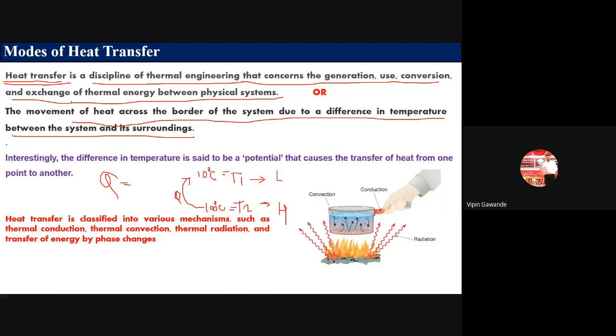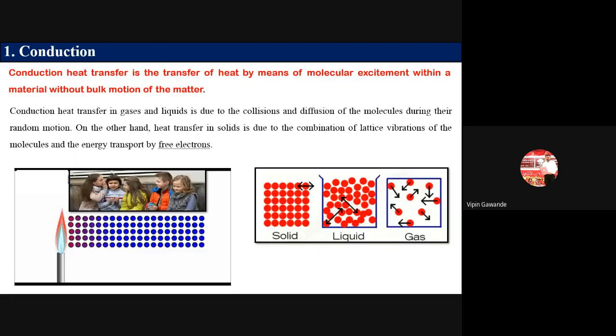Now there are three types of mechanism through which the heat gets transferred. One is called convection, another conduction, and radiation. So the modes of heat transfer are conduction, convection, and radiation. Now we'll see one by one what is meant by conduction, what is meant by convection, and what is meant by radiation.